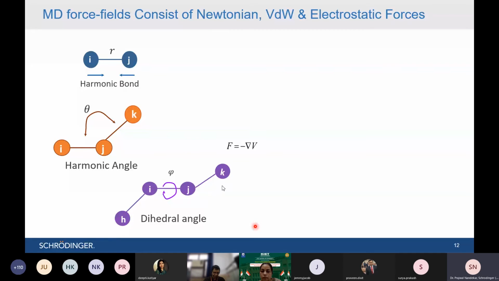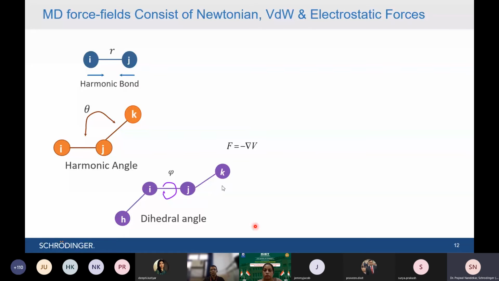And based on this interaction, it has some energy, and if you differentiate that particular energy, you get the force. And this is what the complete equation looks like to calculate the energy. It's between two bonds, between angles, between dihedral angles, and there are many other energetic parameters involved in it. So this is what I was emphasizing. It's a very complicated equation which we have.